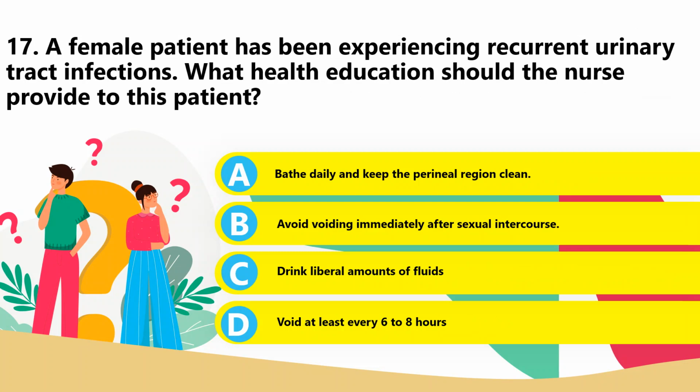Of course, the patient is encouraged to drink liberal amounts of fluids. Water is the best choice to increase urine production and flow, which flushes the bacteria from the urinary tract. So frequent voiding every 2 to 3 hours is encouraged, not every 6 hours, to empty the bladder completely, because this can significantly lower urine bacterial counts, reduce urinary stasis, and prevent reinfection. The patient should be encouraged to shower rather than bathe. Answer for number 17 is letter C.